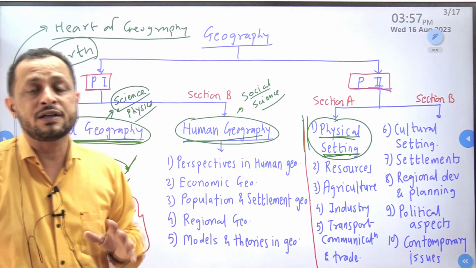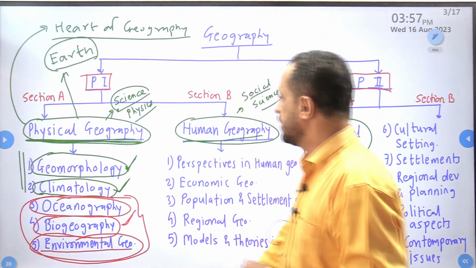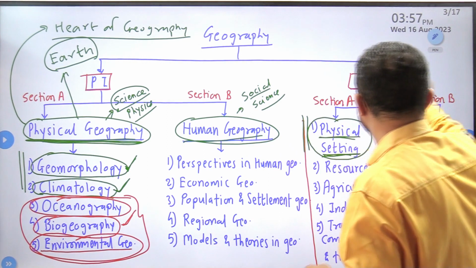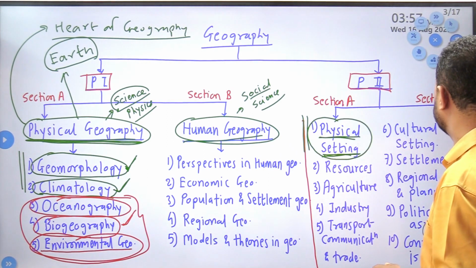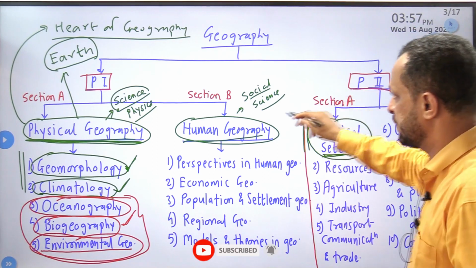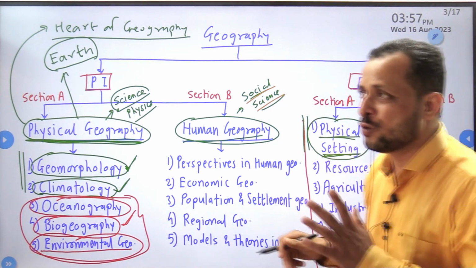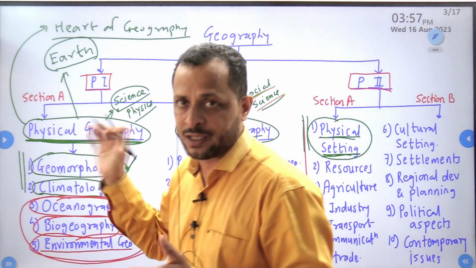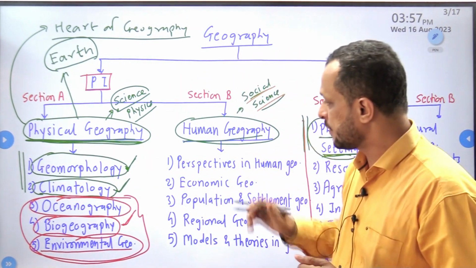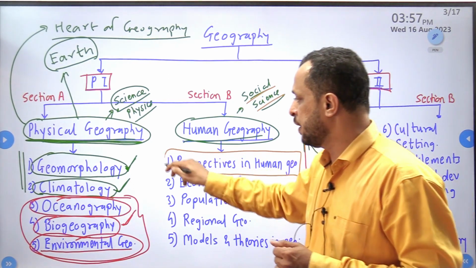And that's why for understanding also it is a bit technical and a bit difficult. Then we switch to human geography. As I have mentioned, in human geography, concepts are purely social science based. They are based on social science knowledge. So you won't find much technical things in human geography. In this, the first section is perspectives in human geography.